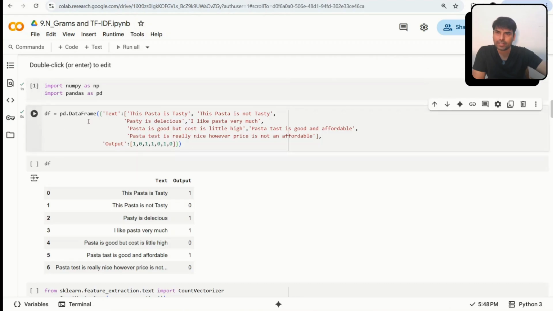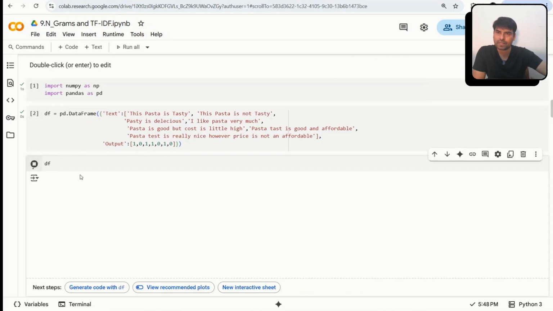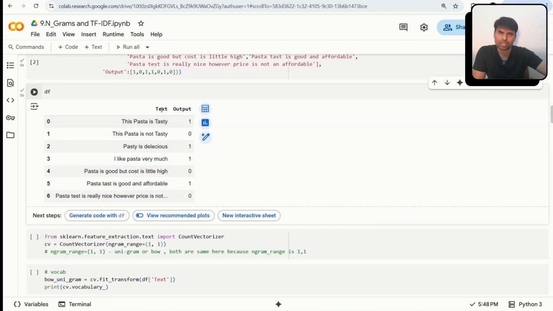So this is my data frame, right? I have just two columns. One is the text, and based on the text I want to give some sentiment. If it is 1, then it's a positive sentiment. If it is 0, then it's a negative sentiment. For example, if I say "this pasta is tasty," then the output is 1. This is my label. I have done the labeling of the data. This is just a machine learning classification problem. "This pasta is not tasty" is 0, which says it's a negative sentiment.